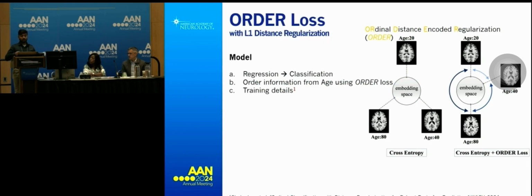So instead of the model predicting an age value, the model is predicting an age label. And on top of this, we introduce a new loss function to train the model called order loss. And the goal is very simple.